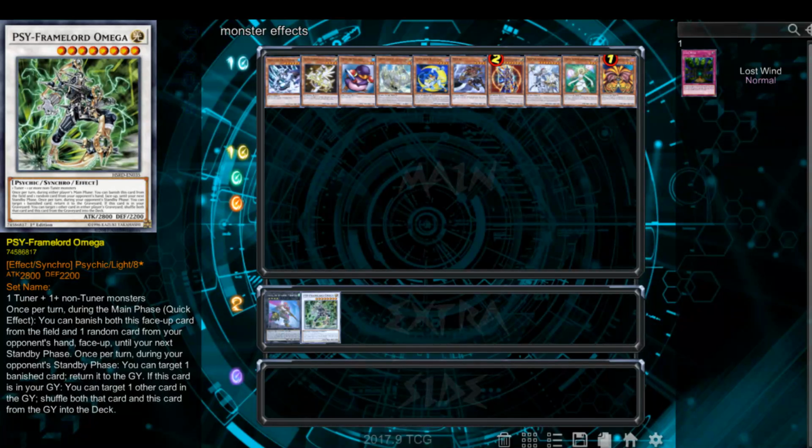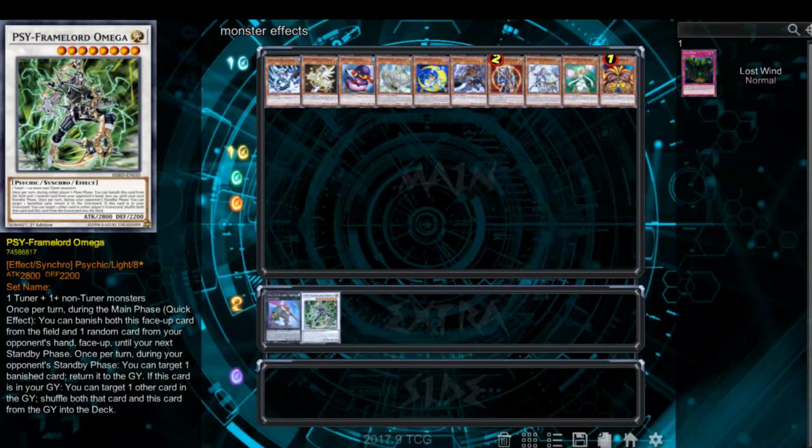It actually, one resolves, does its thing, and then the next one resolves, does its thing, assuming the opponent doesn't interact with it. Yeah. And what happens with that, if you're returning a banished card that's face down, you select it, then you target it, then you flip it face up when it goes back into your graveyard.